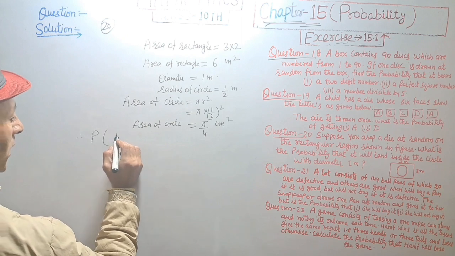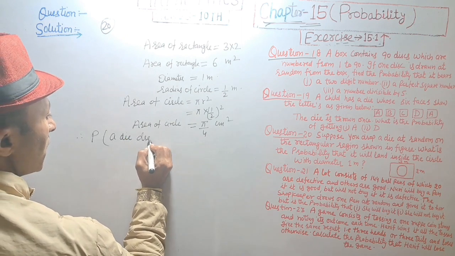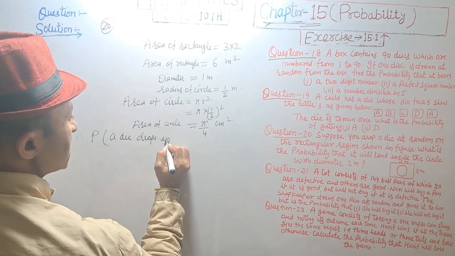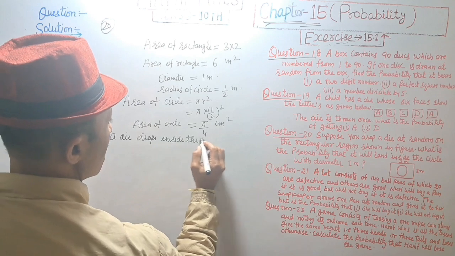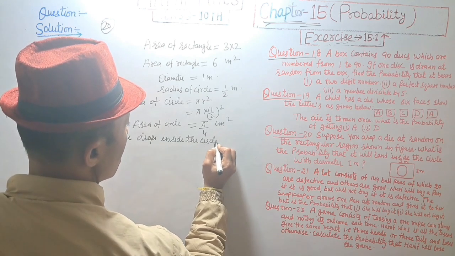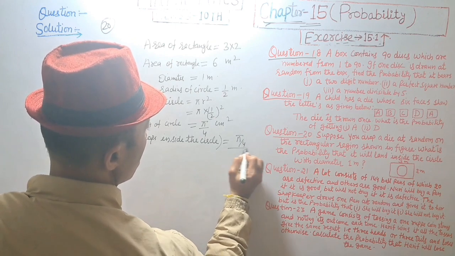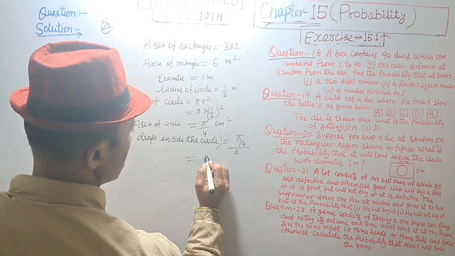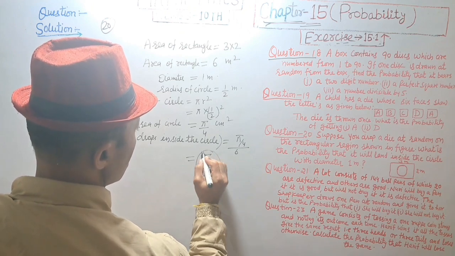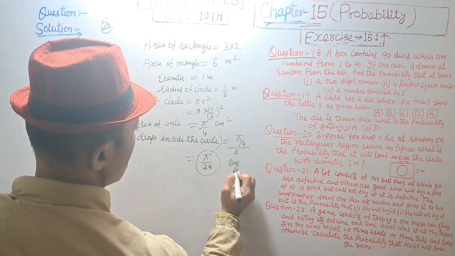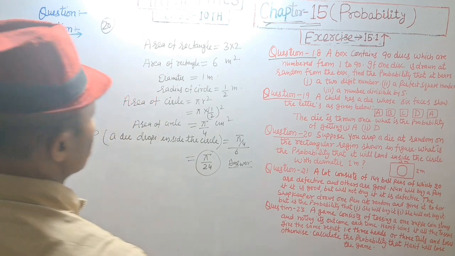So probability a die drops inside the circle is equal to pi upon 4 divided by 6, that is equal to pi upon 24. Answer.